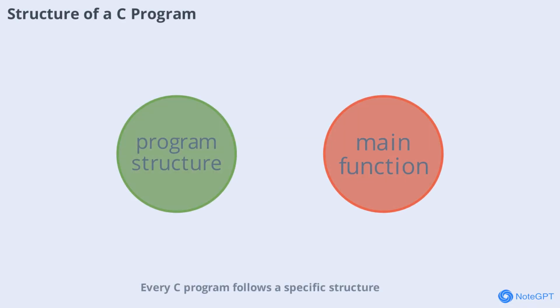Every C program follows a specific structure. It typically starts with preprocessor directives, followed by the main function and then the body of the code. Understanding this structure is crucial for writing readable and maintainable code. We'll break down each part so you know exactly where to place your statements and functions.